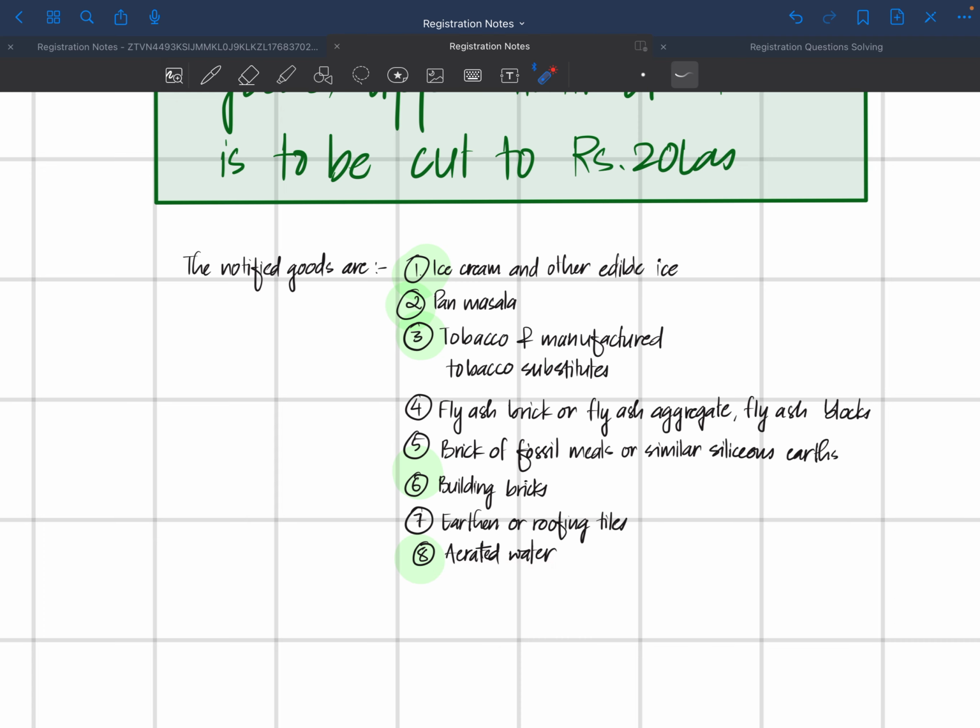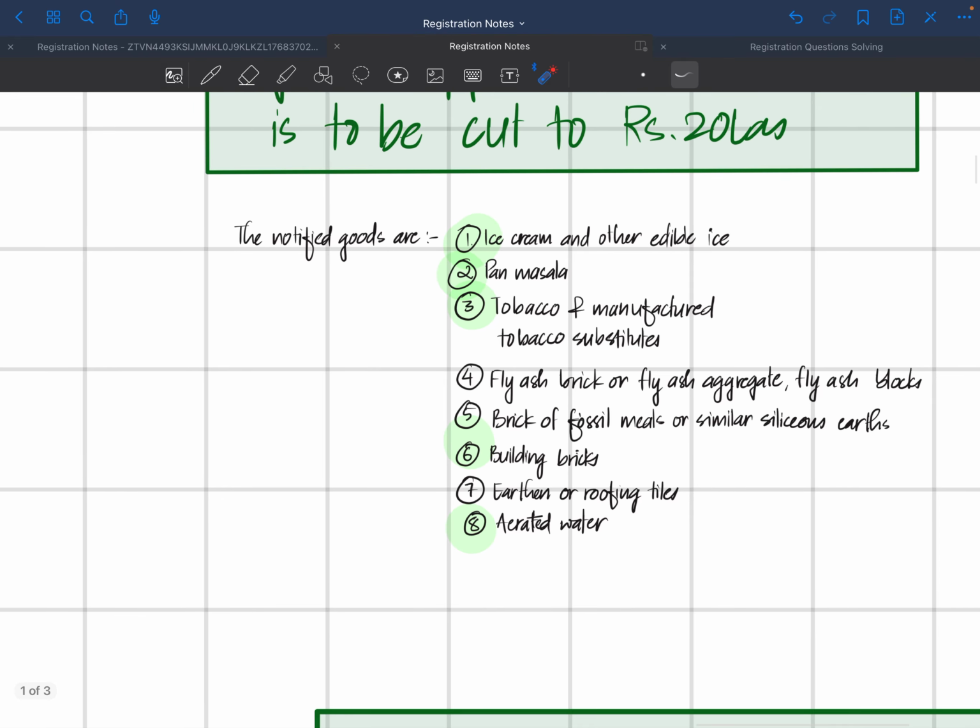You need not learn it, neither do you need to learn what these mean. I can tell you, but it will be a more than 2 hour video. You just need to know that when a question comes, they'll tell you they are engaged in supply of mostly ice cream or pan masala or tobacco or building bricks or aerated water, or fly ash anything. You'll realize it. So mostly it's an easier part. It's just that your bell must ring in the question.